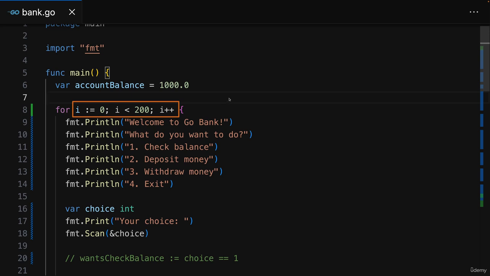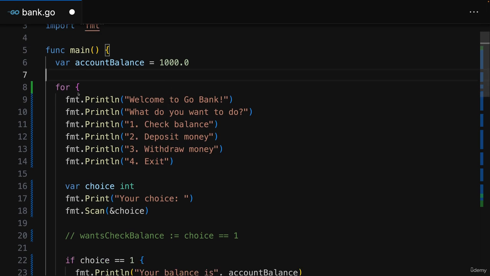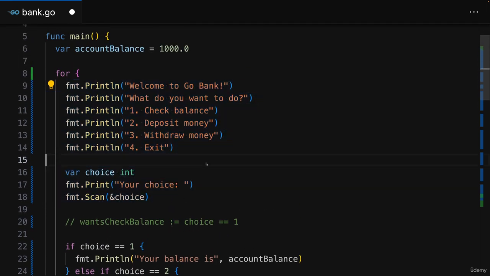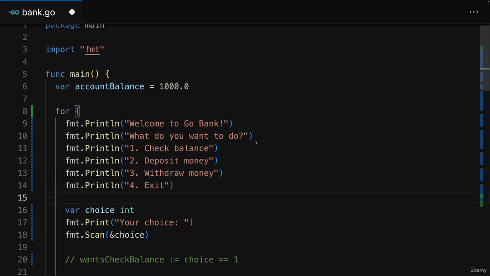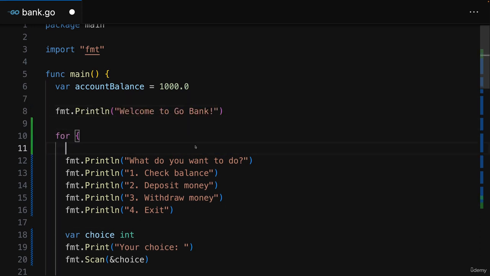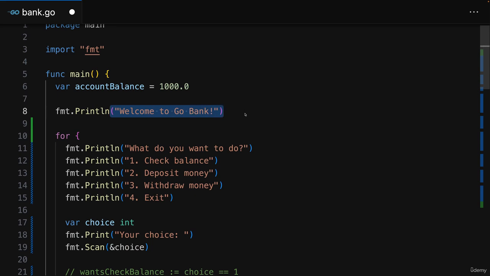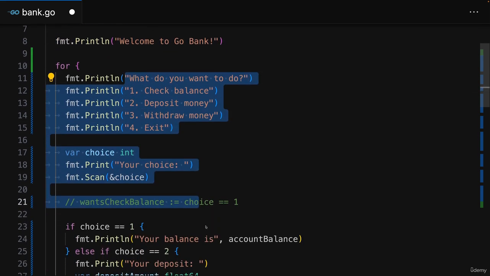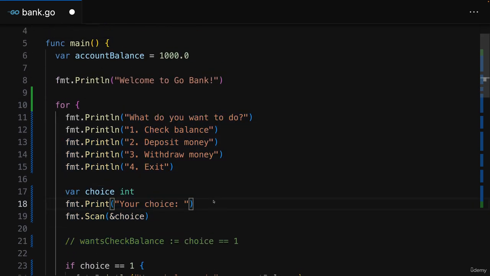But if you need an infinite loop, if you want to keep that application running forever, you can simply get rid of all that code and define the loop like this. Now all the code in there will keep on executing and executing and executing. And I'll show you how to get out of the application soon. For the moment, I'll just outsource this here and move that out of the loop because I don't always want to welcome the user again. I only want to do this once in this application, and it's just this code and all the if code that should keep on running.